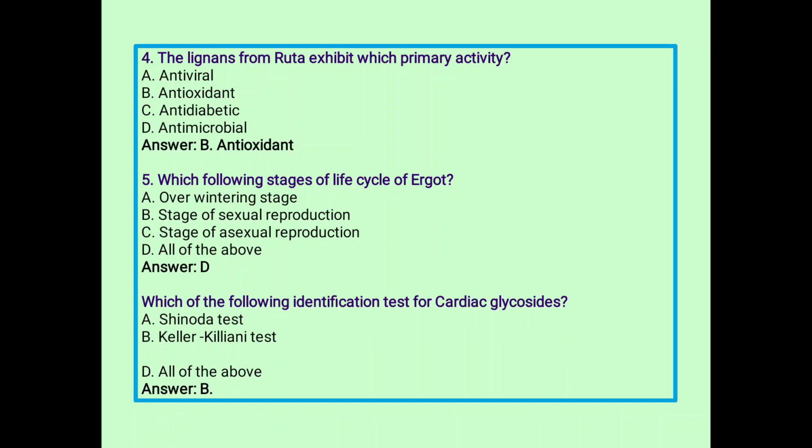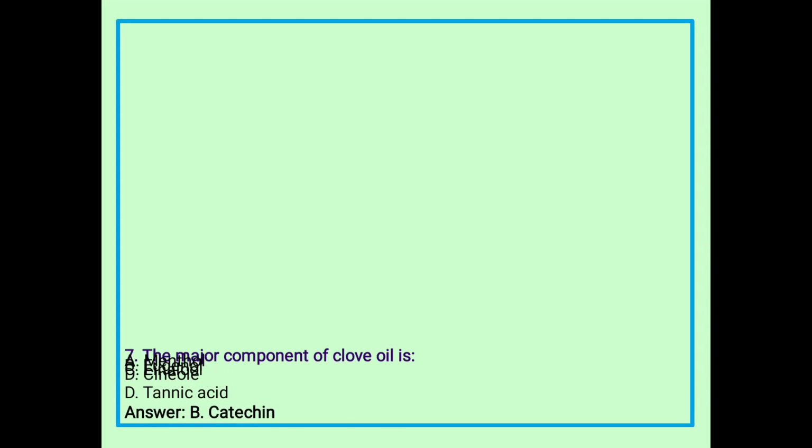Next, which of the following is an identification test of cardiac glycoside? Previously the question asked which is not an identification test of alkaloids. Here the question asks which of the following is an identification test for cardiac glycoside. A, Shinoda test, B, Keller-Kiliani test, C, foaming test, and D, all of the above. So the Keller-Kiliani test is the identification test of cardiac glycoside. Shinoda test is the flavonoid identification test. Foaming test is the saponin glycoside identification test. You have to also remember this.